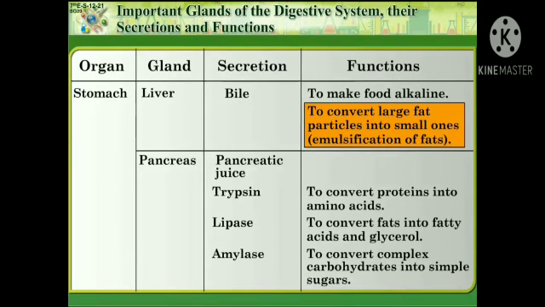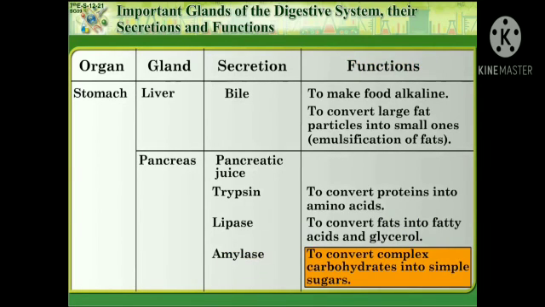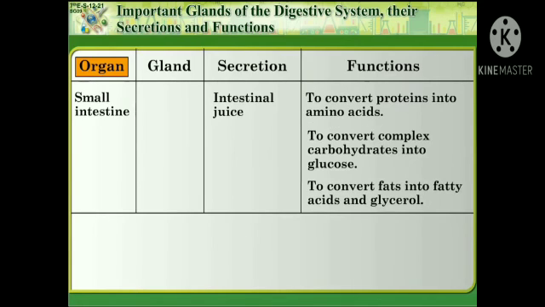Let us see about the next, that is pancreas. Secretion is what? Pancreatic juice. Trypsin, and the function is to convert protein into amino acids. Lipase, what is the function? To convert fats into fatty acids and glycerol. Amylase, what is the function? To convert complex carbohydrates into simple sugars.